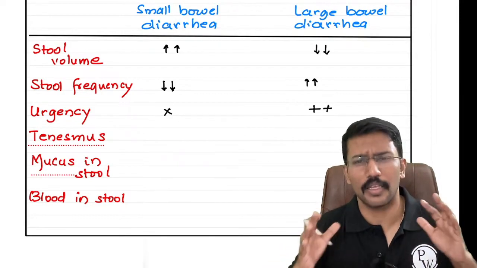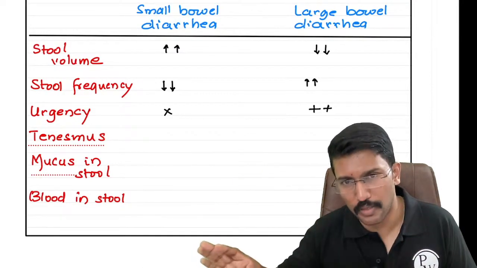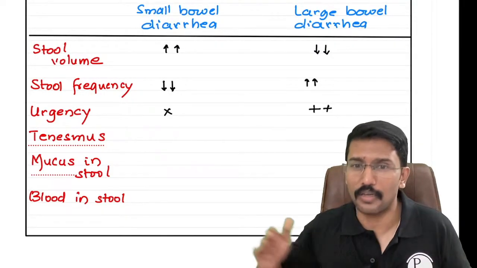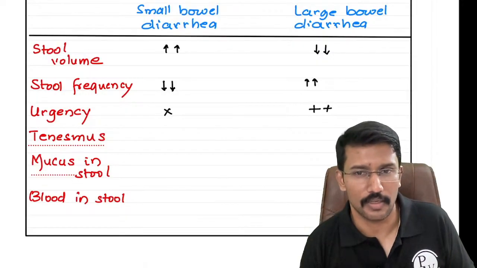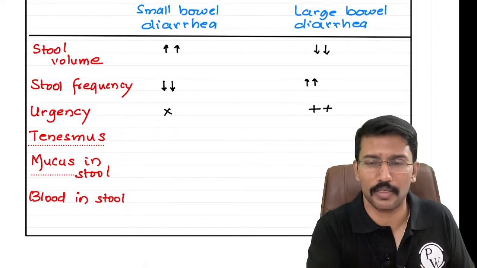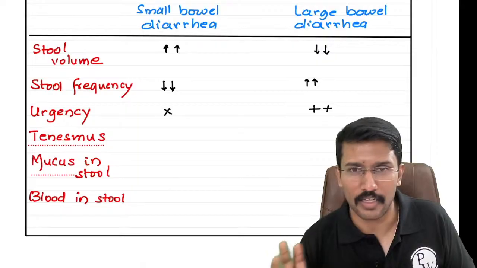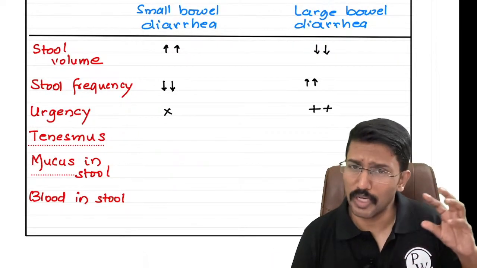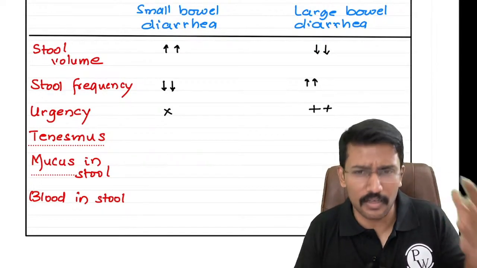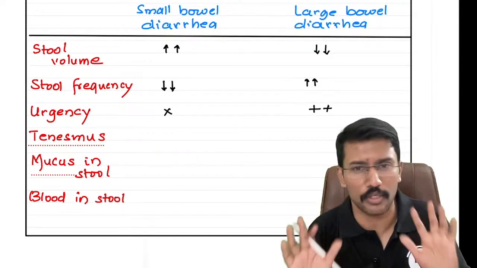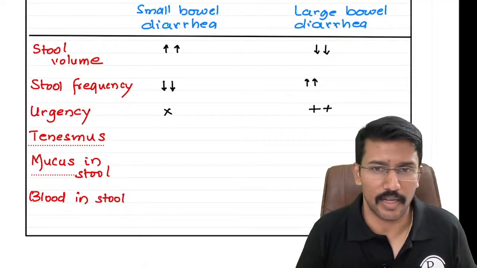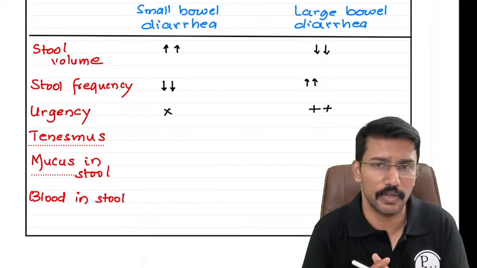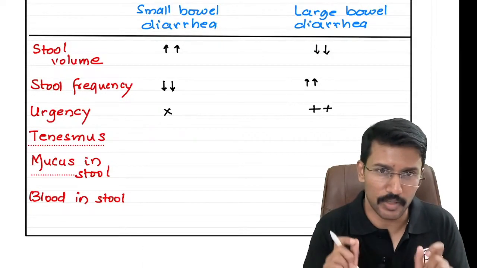That means they know that they have loose stools. Whenever they go to the bathroom, they will purge loose stools. But patients with large bowel diarrhea, they need to run to the bathroom. They have urgency. So whenever we see urgency in the complaints, we know that we are talking about large bowel diarrhea. This distinction of small bowel versus large bowel can also be applied to acute diarrheas, but it is irrelevant there, because in 80-90% of cases we don't need to do anything. So that is why we don't spend time discussing all that. But for chronic diarrhea, I need to understand whether the pathology is in the small or large bowel, and for that this urgency is also an important clue.